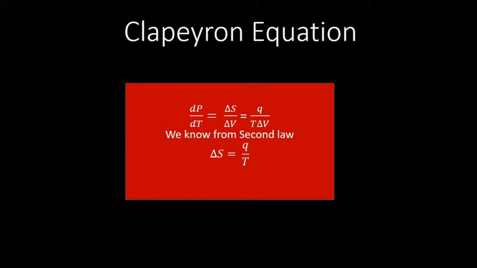So it is the change in pressure with respect to change in temperature, given by the expression ΔS/ΔV, where ΔS is the entropy change and ΔV is the volume change. But we know from the mathematical form of the second law, ΔS = Q/T. So if you substitute that inside ΔS/ΔV, we can write it as Q/(T ΔV), where T is the temperature of the process.